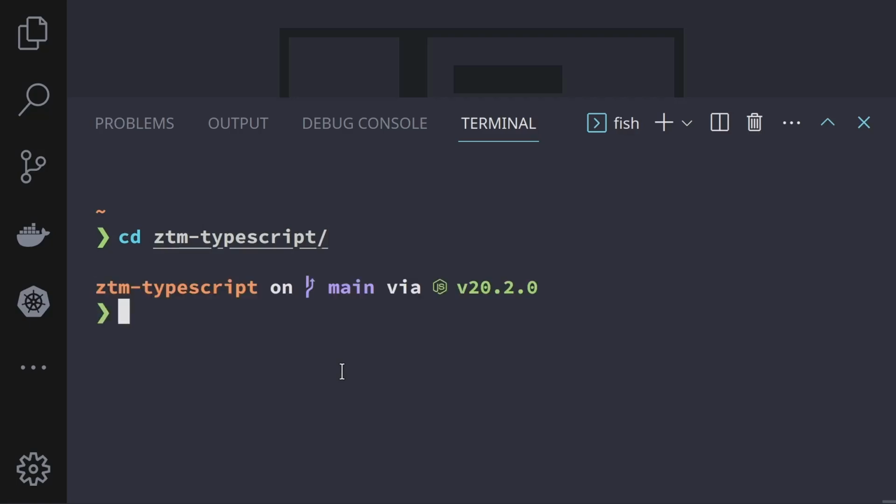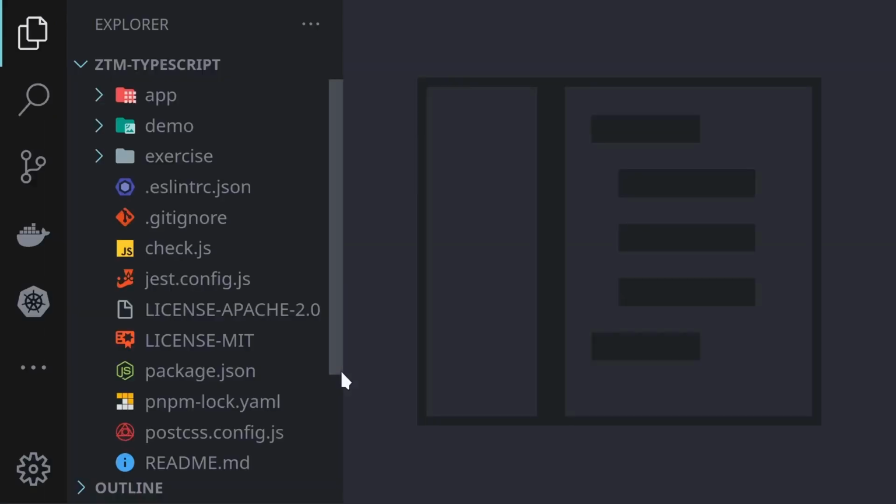Now that we're in the TypeScript directory, what we're going to do is type in code, and that loads Visual Studio Code. We'll type in -r, and that's going to reload the current instance because we're in it right now, and dot. Dot selects the current directory. So we're going to reload Visual Studio Code in the project directory. We'll hit enter, and it's going to reload.